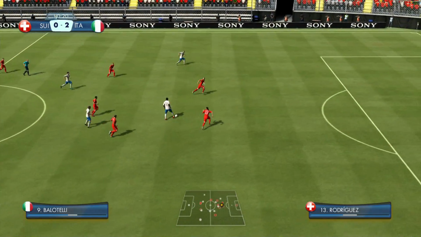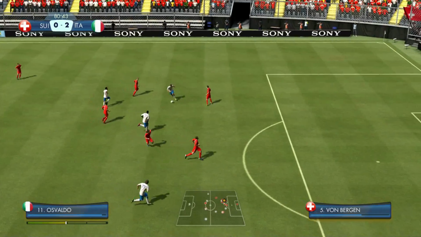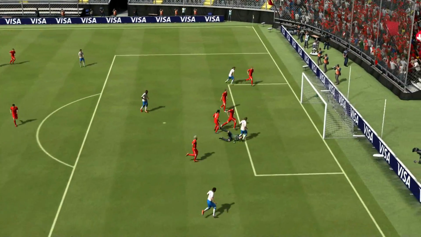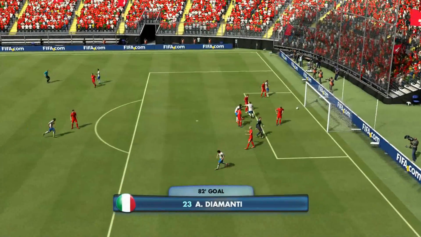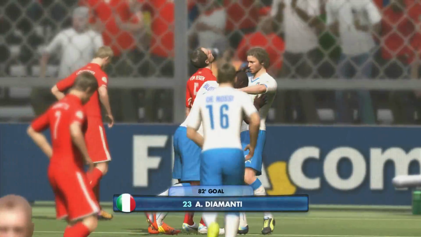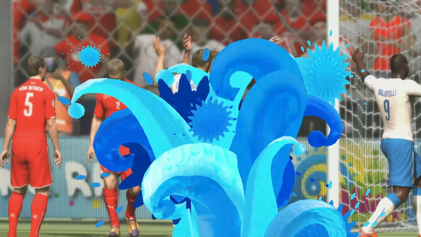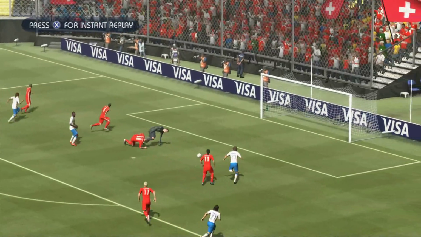And here comes Balotelli. There's only 10 minutes to play, and you have to think that Italy have got this in the bag. Balotelli, oh, what a save, but it's deflected into the path of Diamanti, and that is 3-0 to the Italians. And again, Switzerland pay the price for not shooting in front of goal when they need to.